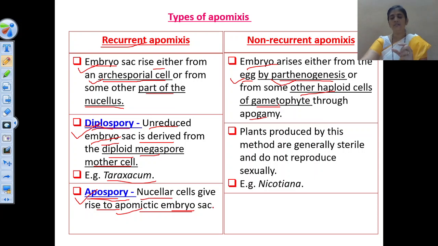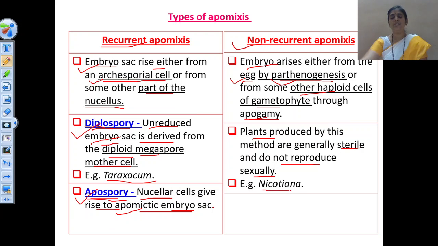Here, without the egg, if other haploid cells of the gametophyte which are present, that means synergids or antipodal cells, give rise to the embryo, that type is known as apogamy, and such type of apomixis is known as non-recurrent apomixis. Generally, plants produced by this non-recurrent apomixis are sterile, meaning they are not reproducing sexually. That we have to remember.